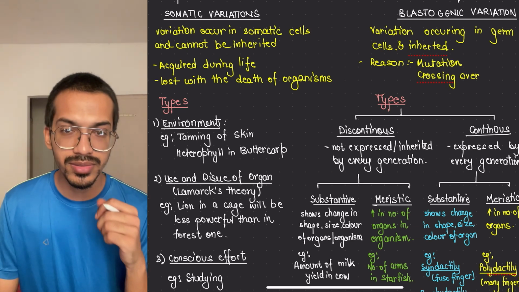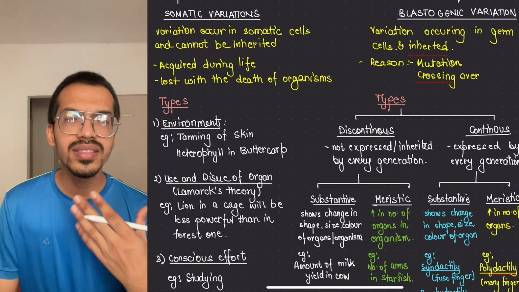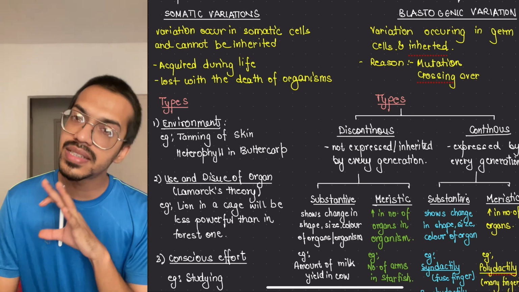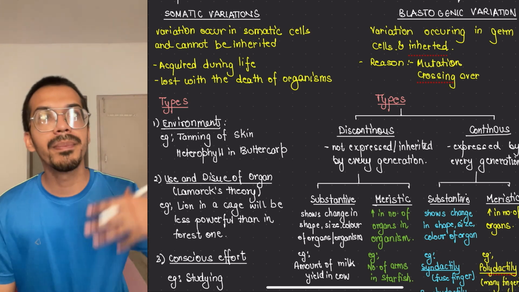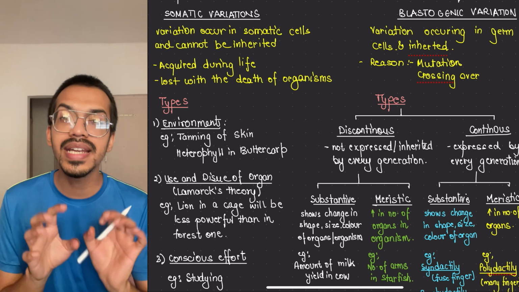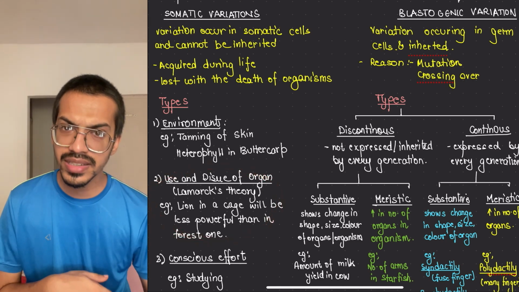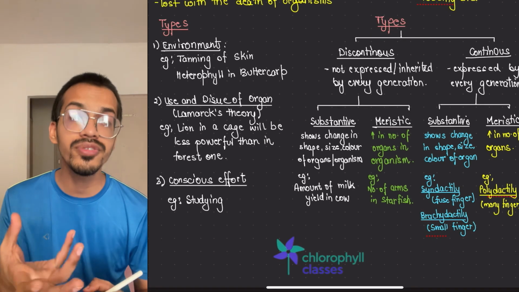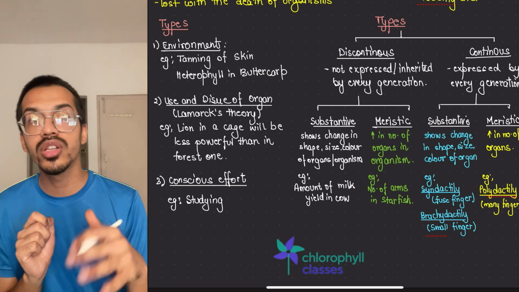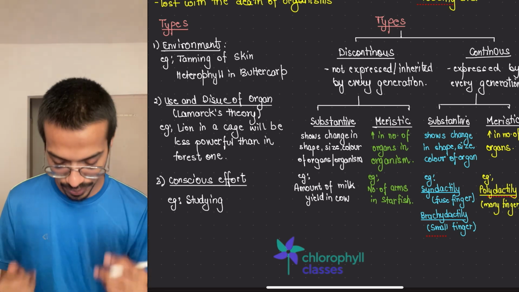This was given by Lamarck. It happens, but it does not go to the next generation. For example, a lion in a cage will be less powerful compared to a lion in the forest, because in the cage it gets easy food and is not hunting in the wild. This is use and disuse of organs: the lion has lost the capability of hunting. That happens with caged animals. Even birds forget to fly, so they have to learn it all over again for survival.